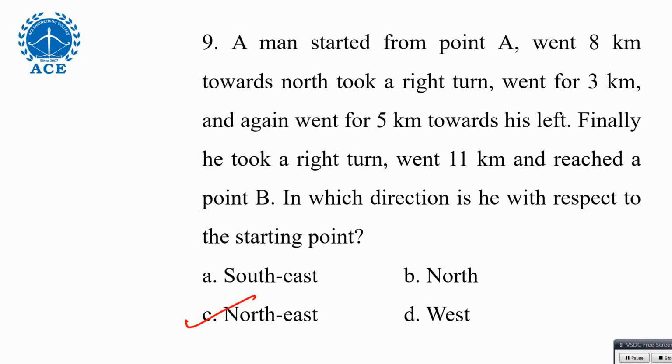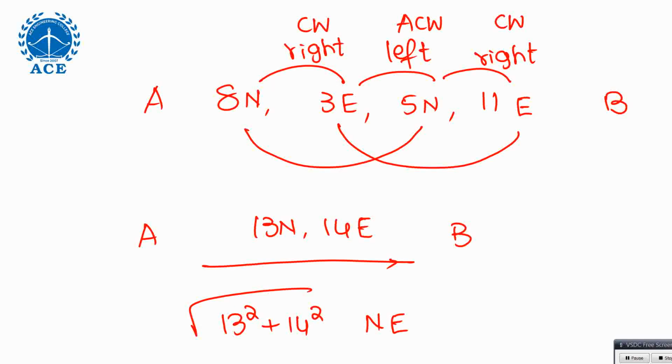From starting point, northeast. Sir, no, I'll draw the diagram. Okay, good, you can try, no problem. But while drawing the diagram, the 8 line should be more than 5, the 3 should be smaller than 5, the 11 should be greater than 8. You should be a bit conscious about the line distance you're drawing. All north you can combine, all east you can combine, then finally you can decide.